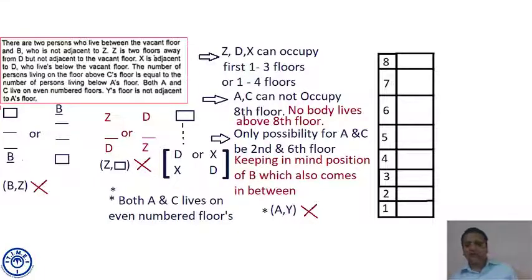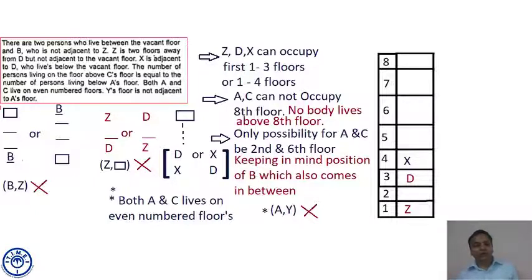So keeping in mind the position of B, which comes in between, we place Z at the first floor. We are leaving the even floors, 2 and 6, for A and C. Then D comes at floor number 3. We are not putting X at floor number 2, because that floor is left for A or C. Then X comes at floor number 4. So we satisfy two conditions: that D and X are together, and there is one floor between D and Z. And the vacant floor is above D's floor. That's also satisfied.